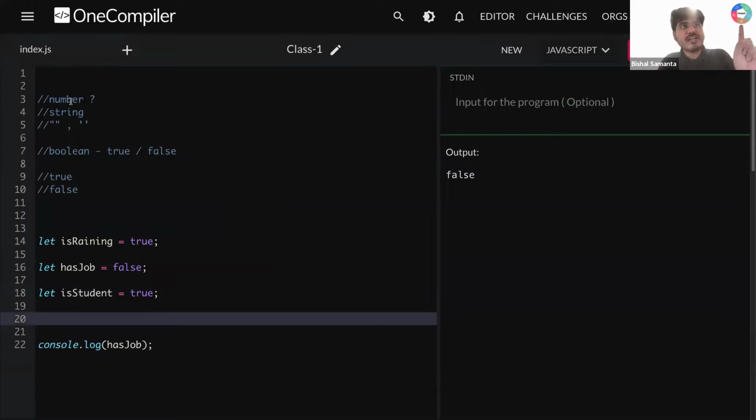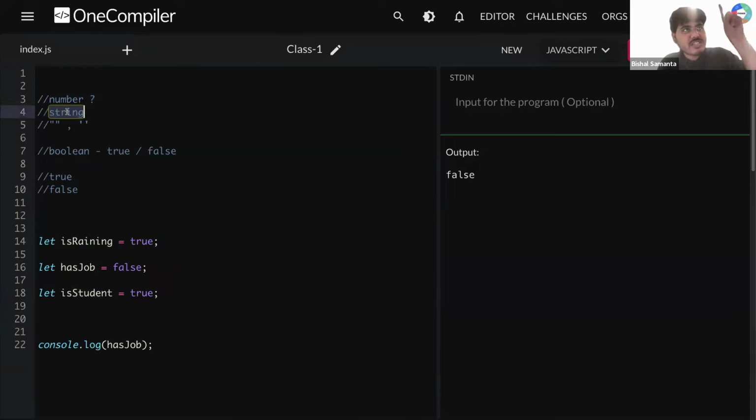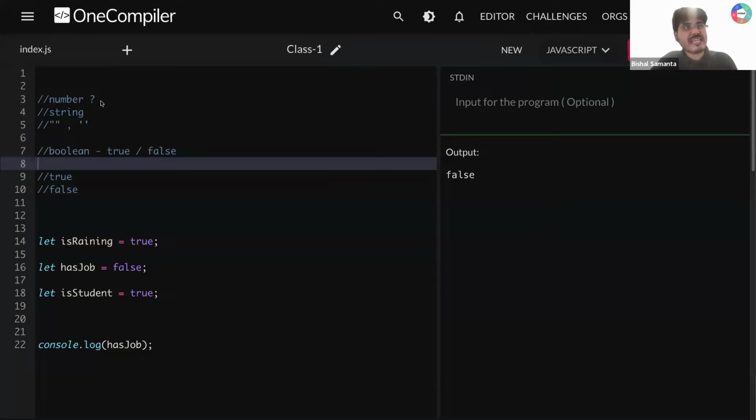So we learned three data types. The first one is number, the second one is string, the third one is Boolean. A number can contain any number; JavaScript will automatically handle it, like 10, minus 100, minus 200, 3.414, whatever value you want to store. A string will contain whatever value you want inside double quotes. And a Boolean can have only two values, either true or false.